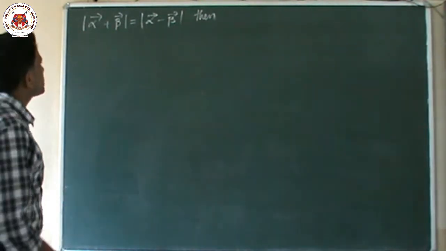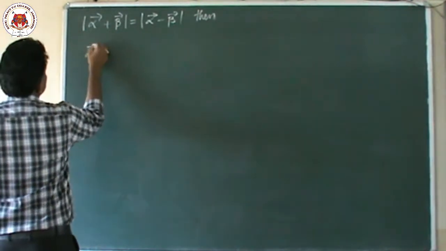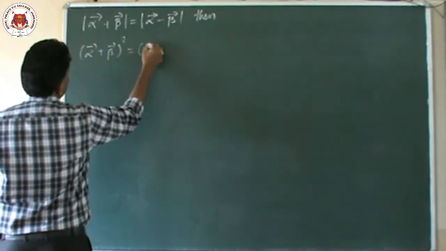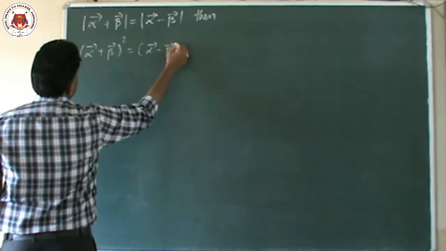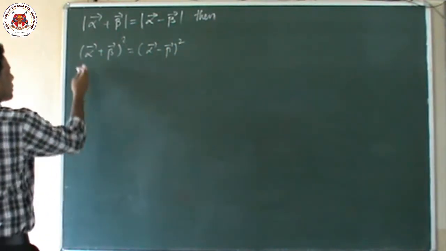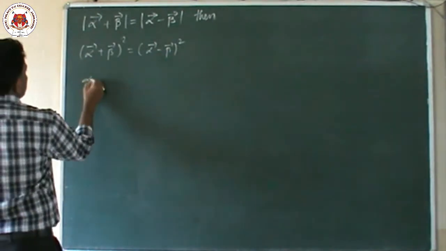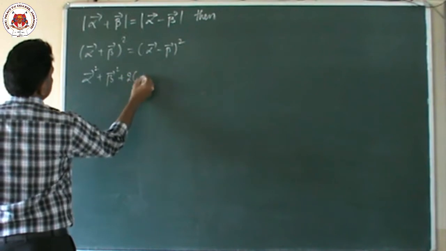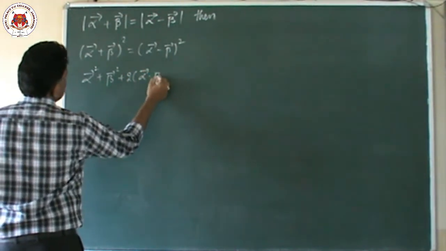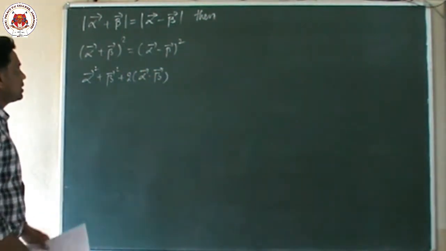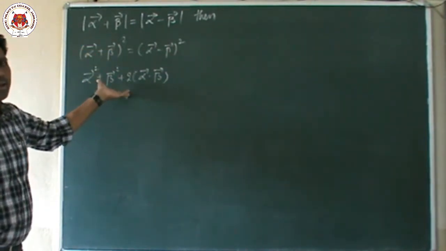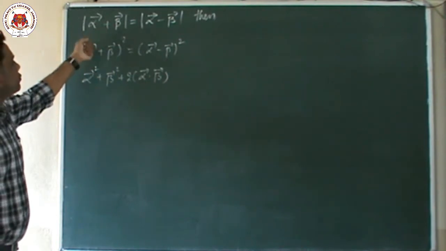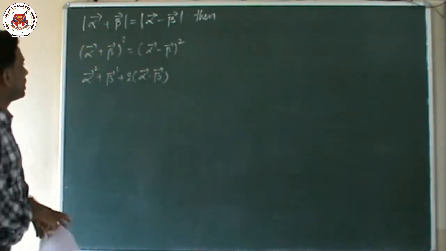We did the squaring on both sides, then what happened? Alpha vector plus beta vector whole square equals alpha vector minus beta vector whole square. This is in the form of the (a plus b) whole square formula. So alpha square plus beta square plus 2 into alpha vector dot beta vector. Actually this is not exactly the (a plus b) whole square formula, but in competitive classes, for time saving, we just use this formula, though actually we have to multiply.